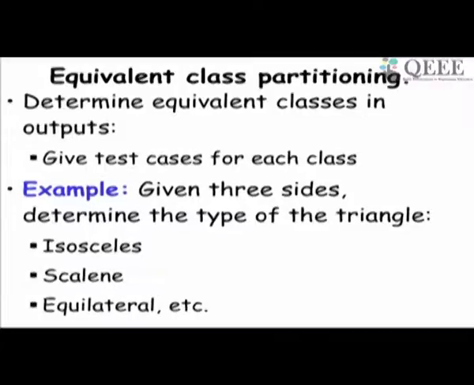We'll take some examples. Let's say we want to determine the type of a triangle. Given three sides of a triangle, our program prints what the type of the triangle is. The different types of triangles are obviously equivalence classes. So we'll have to check with one isosceles, and then possibly it will detect any isosceles input, one scalene, one equilateral. So these are the different equivalence classes. This is a simple example.